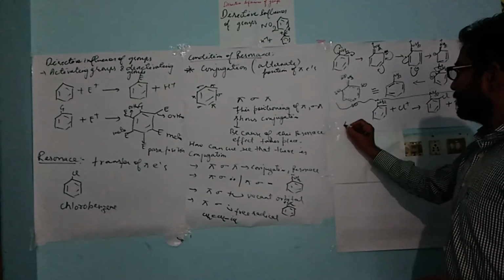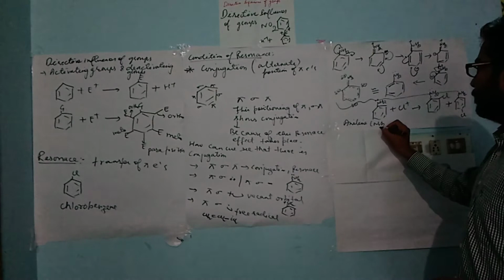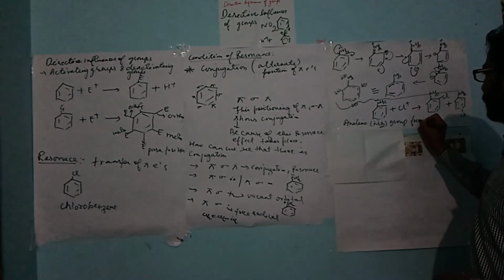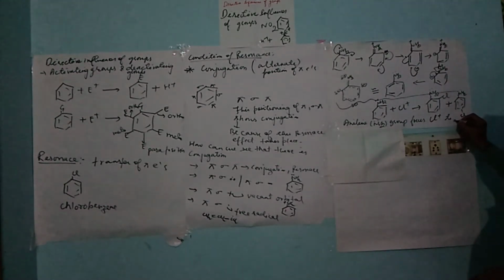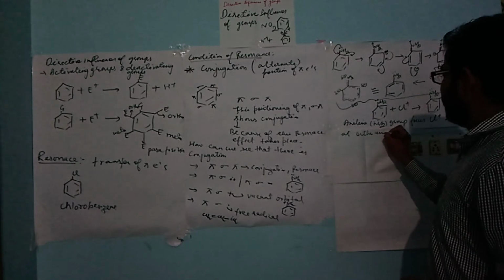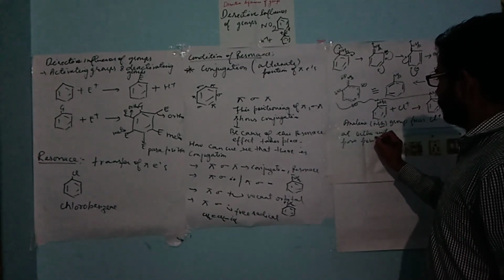So here the aniline NH2 group forces Cl plus to attack at the ortho and para positions.